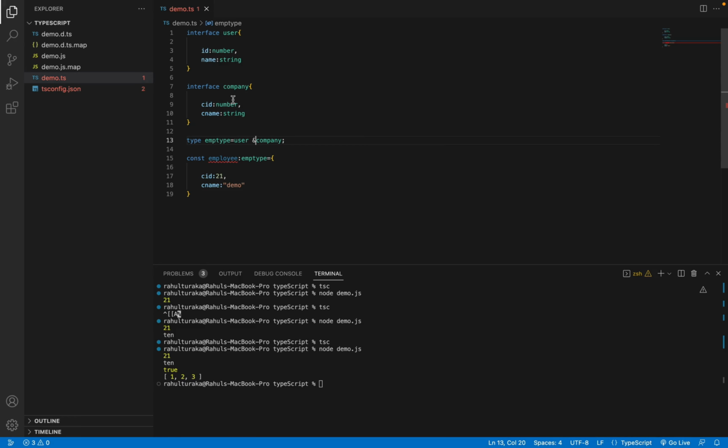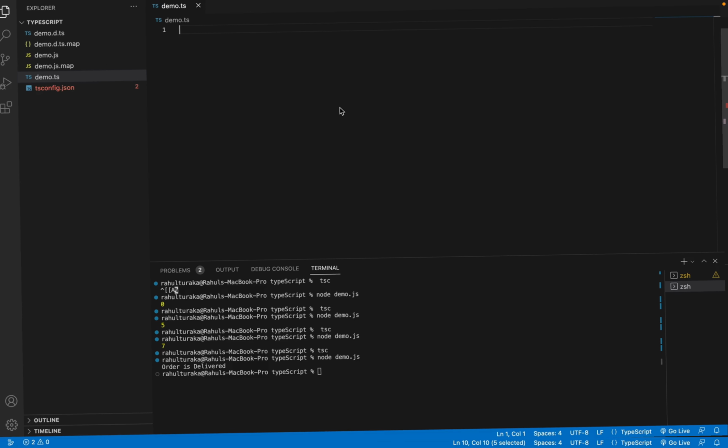So union means either this or that. So either User related fields or Company related fields. Intersection means this and that. So that means both ID, name and CID, CNAME should be there when you are creating the object. So this is all about unions and intersections.